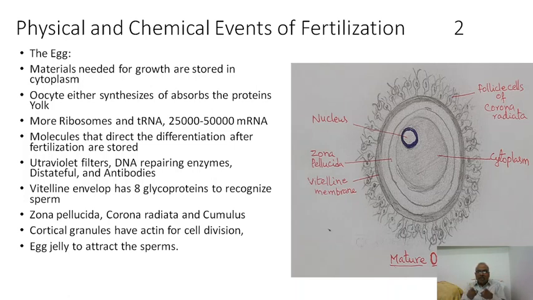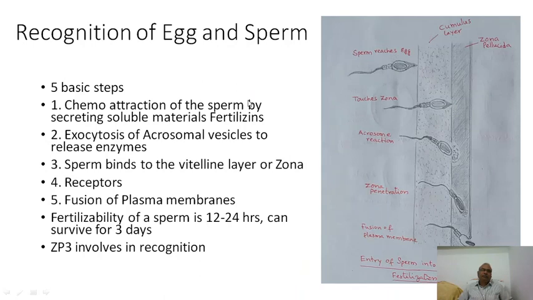Around the egg there is a very hard layer called the zona pellucida, and around the zona pellucida there is the corona radiata, and after that there is the cumulus oophorus. Zona pellucida, corona radiata, and cumulus oophorus, or cumulus layer, we can say. So egg jelly is present around the egg to attract the sperm. This is the recognition of egg and sperm.